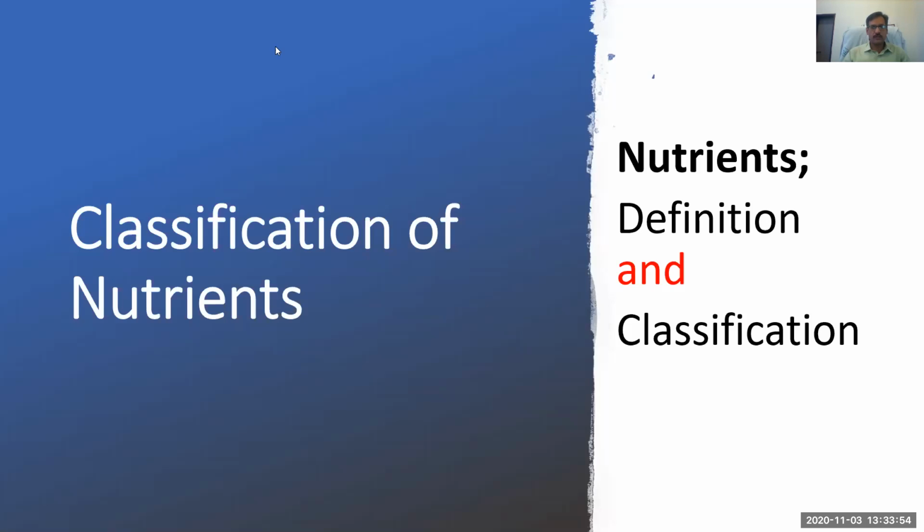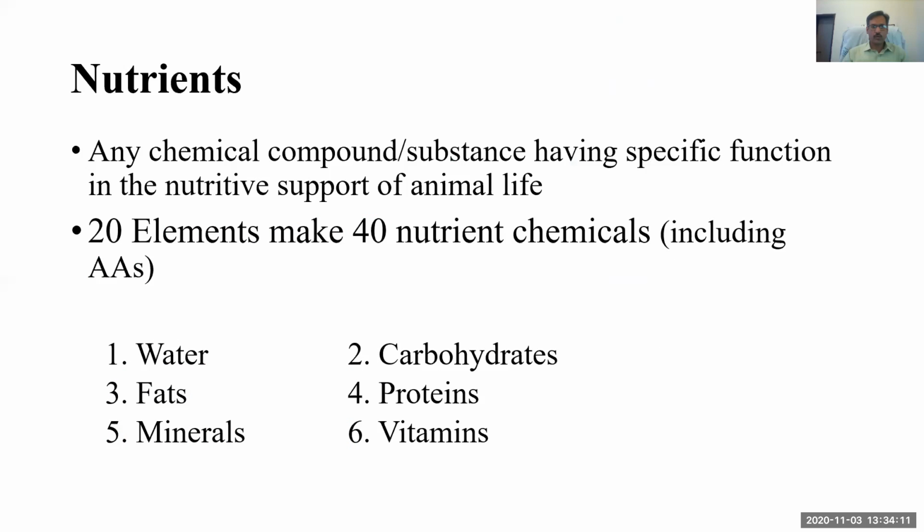Within each feedstuff, there are different chemicals. If we talk about egg or corn, they contain different types of chemicals. Those chemicals are known as nutrients. So we define a nutrient as a chemical compound or a substance that has a specific function in the nutritive support of animal life. A feedstuff contains nutrients, so within each feedstuff we have different nutrients.